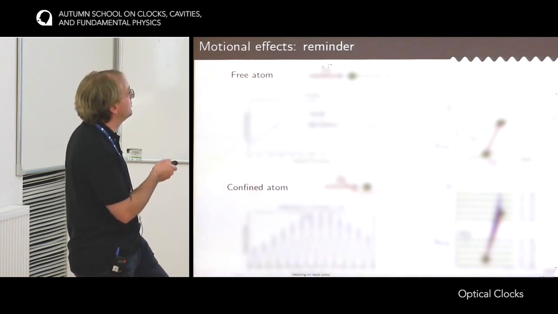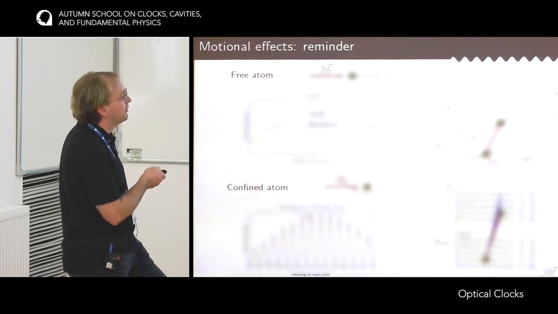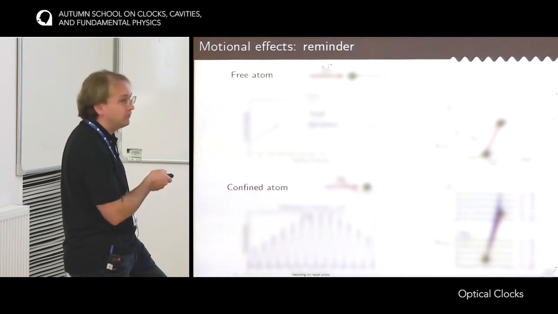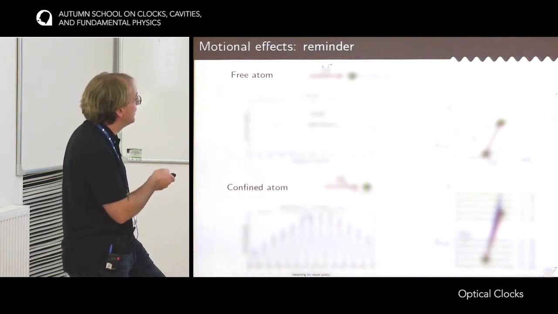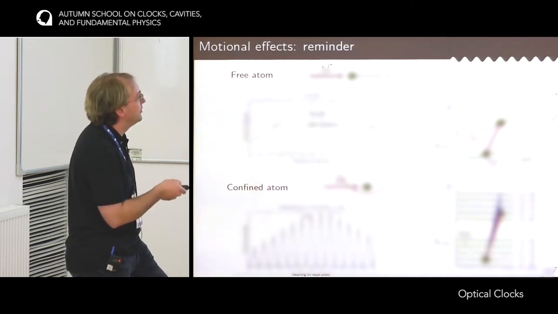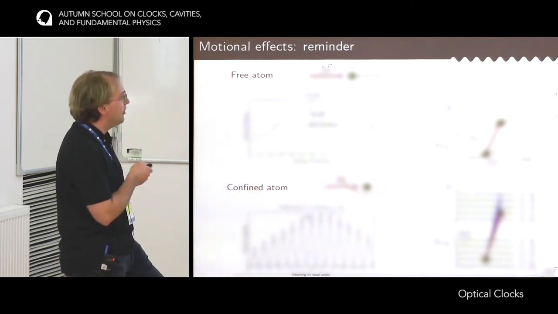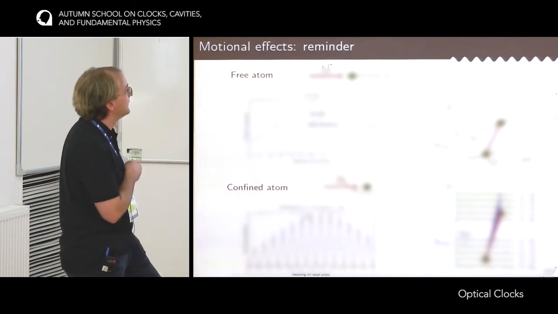So now the atoms are not free, but they are in a quantum potential with the wells. And now what you observe when you probe the atom with the clock laser is basically the same Doppler effect and the same Doppler profile, with the recoil shift and the Doppler broadening. But in this Doppler profile, you slice resonances, meaning that you can find a resonance that is unperturbed. And this is associated with the fact that now the energy levels do not depend on the velocity anymore, but are discrete levels.